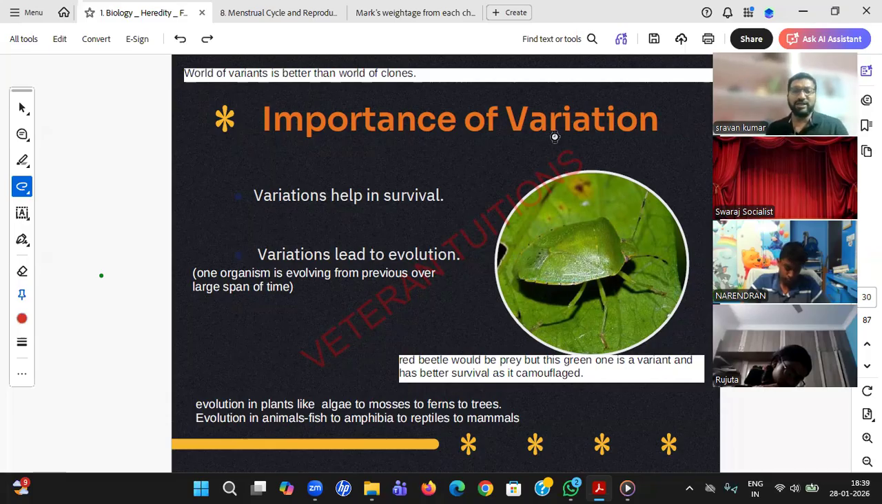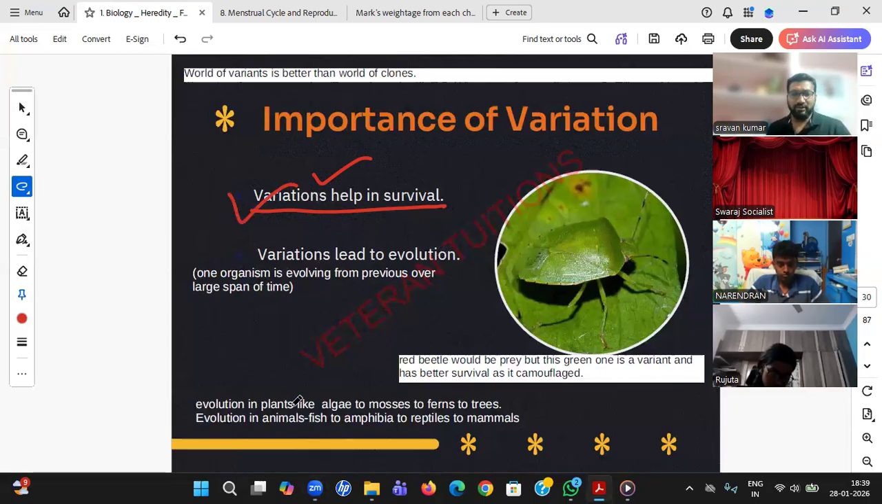Now, we have seen the importance of variation in that chapter, but I'll give only two points. First of all, variation helps in survival. You see this one, student? There was a red beetle, and obviously it would be prey to many things. But this one has been converted to green color. It is camouflaged. So it has a variation. This variation of the beetle's color helped in its survival. So variations help in survival. A good example is this.